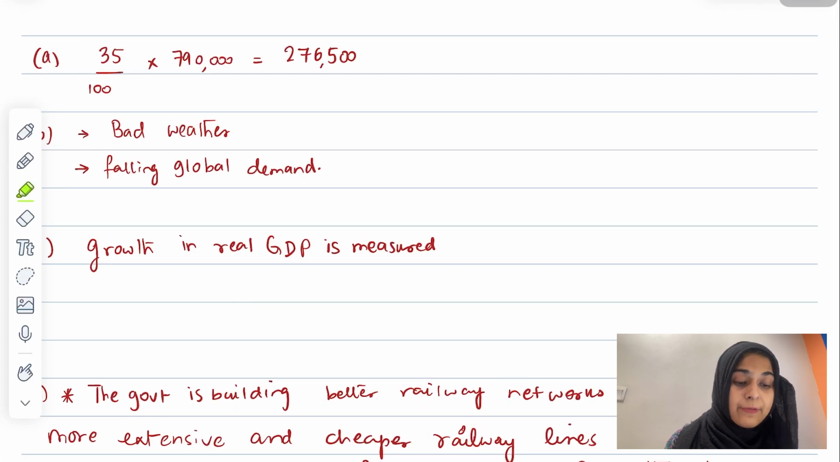I need to use the fact file. They have given me 35% population is living in poverty. Total population is 790,000. So basically I'll do 35 divided by 100 multiplied by 790,000, and I'll get 276,500. This is the number of people living in poverty in Guyana.